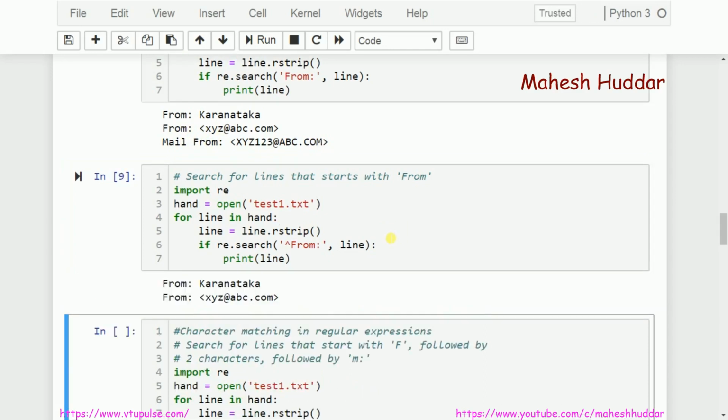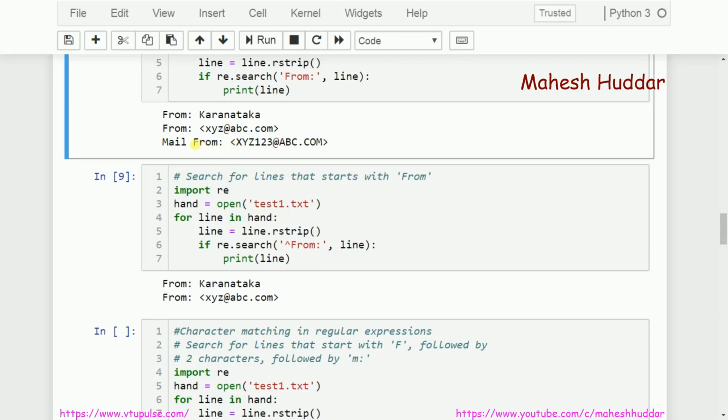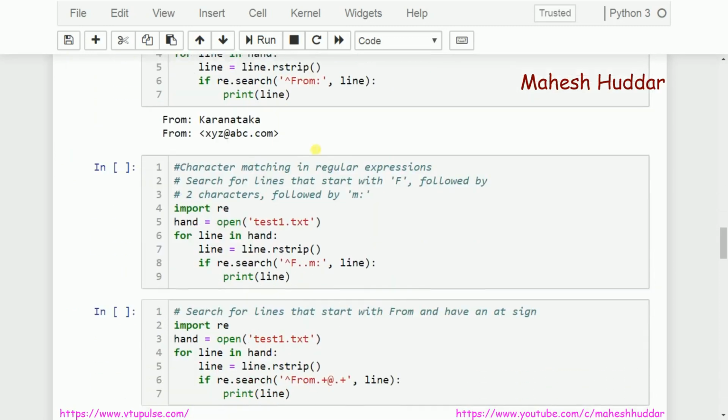Yes, we are getting the expected output. Why? This particular line has from followed by colon followed by space, but the problem with this one is this from is not present at the beginning of the string. So that's the reason this line will not be printed in this case. So we got the output as expected.